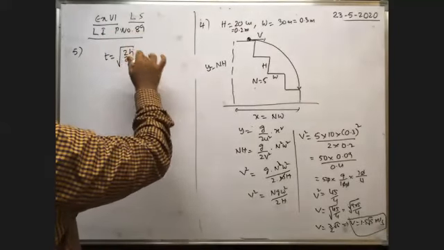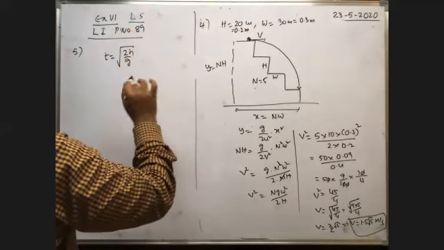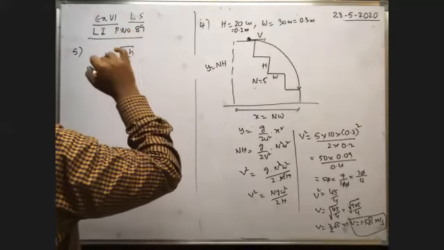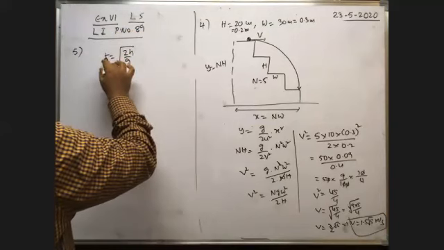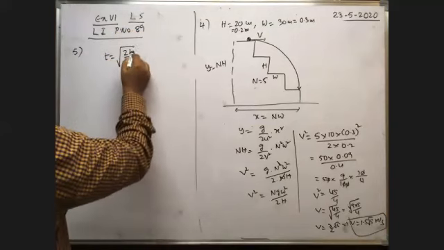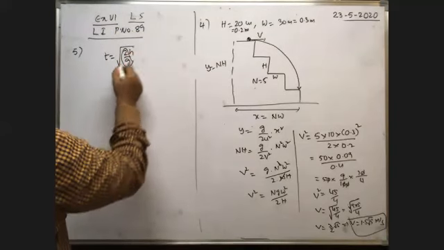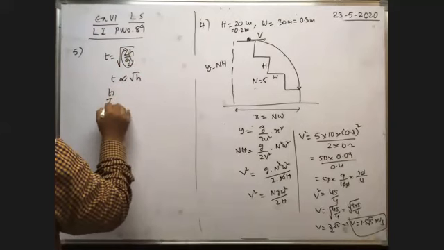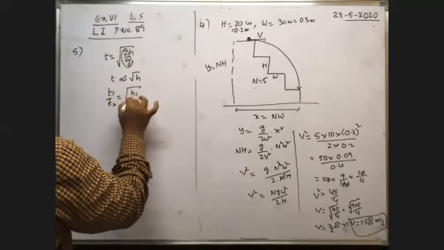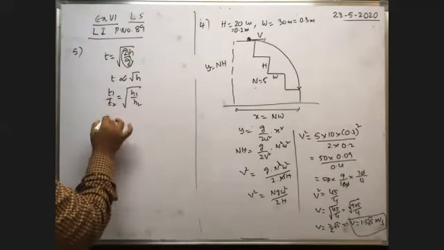Because in first case a body is thrown horizontally from a height h. In next case the body is thrown with certain velocity from a height 4h. Height changes. That's why time taken by the body to reach the ground also changes. Only height is the variable. 2 by g is constant. That's why t is proportional to root h. There are two cases. T1 by T2 is equal to root of h1 by h2. In first case, time taken is t.